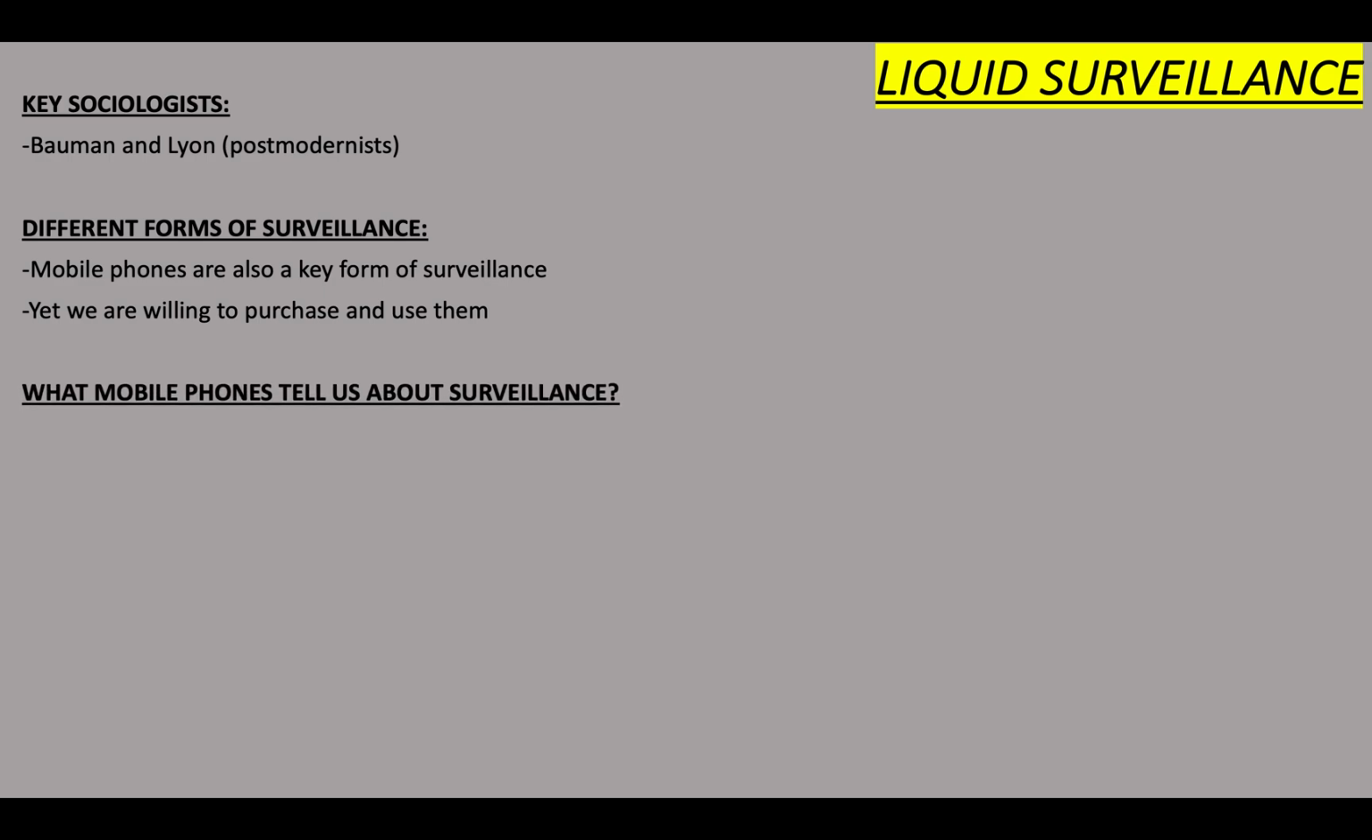So there's different forms of surveillance. Believe it or not, we use one all the time: mobile phones. Mobile phones are actually a key form of surveillance. Now, we're very willing to purchase and use mobile phones, all of us are. What do mobile phones tell us about surveillance? They tell us that surveillance is actually becoming transparent.